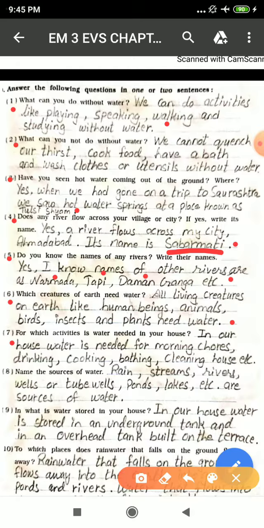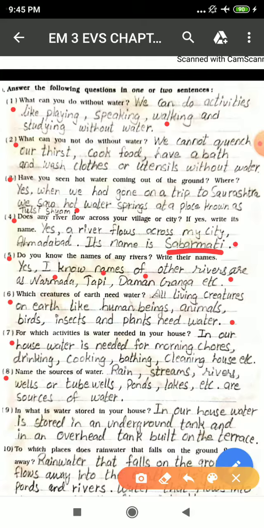Seventh, for which activities is water needed in our house? In our house, water is needed for morning chores, drinking, cooking, bathing, cleaning house, etc. So we need water for each and every activity in our house.